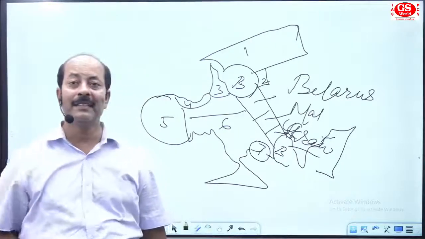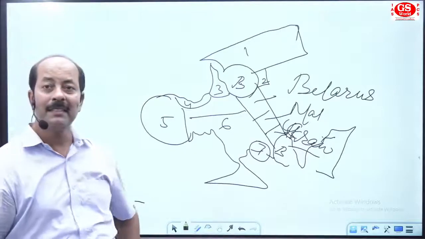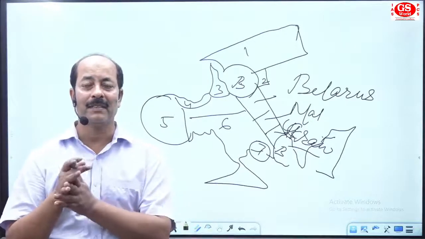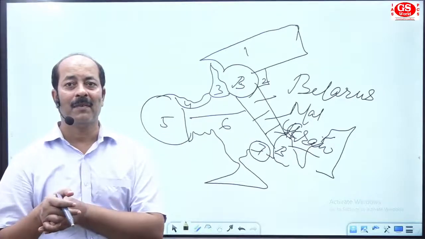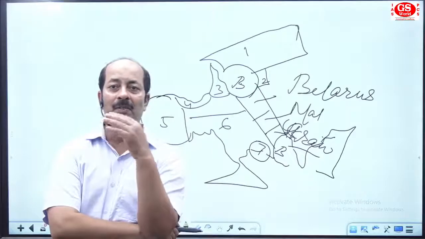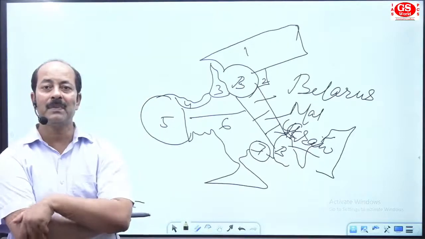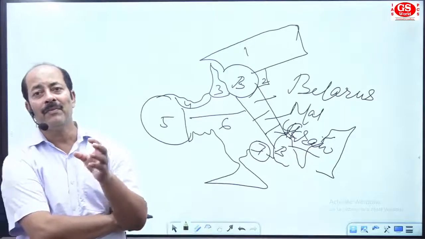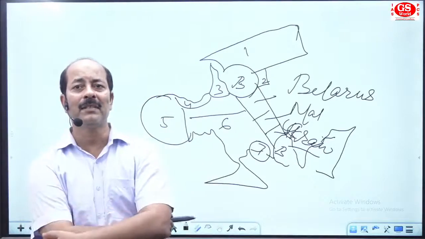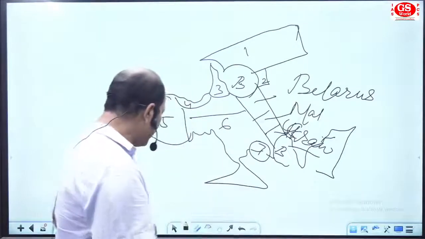And after that, there is a separation between Asia and Europe, and they are separated by 3 lines, you can say: 2 water bodies and 1 physical line. Ural Mountain, Volga River, and also the Caspian Sea. These 3 physical features divide Asia and Europe on the eastern part of Europe. Get it very clearly? So now, again I'm telling you.